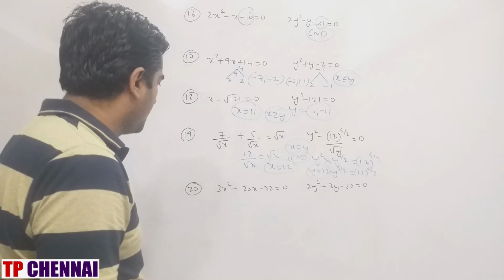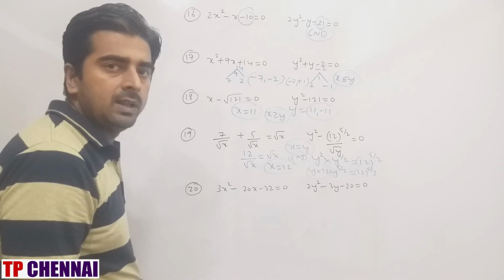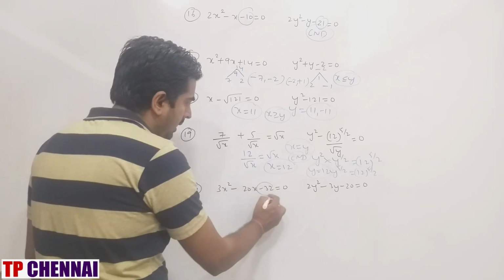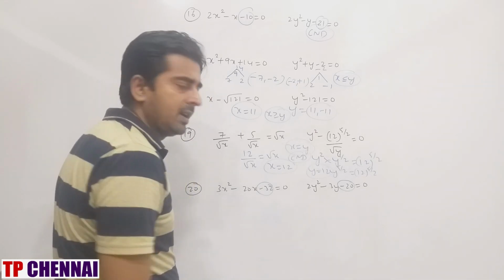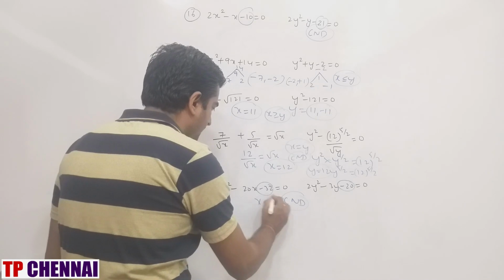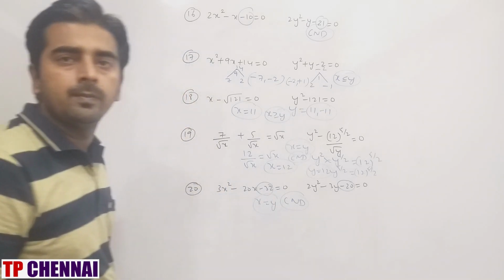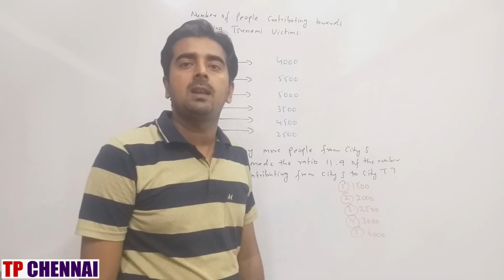Then 3x square minus 20x minus 32 is equal to 0. 2y square minus 3y minus 20 is equal to 0. Again here when you see both the constant values are negative. When both the constant values are negative, what is my answer? C and D, or x is equal to y. This is my answer. So I hope you are clear with 5 number series, 10 simplification and 5 quadratic question.